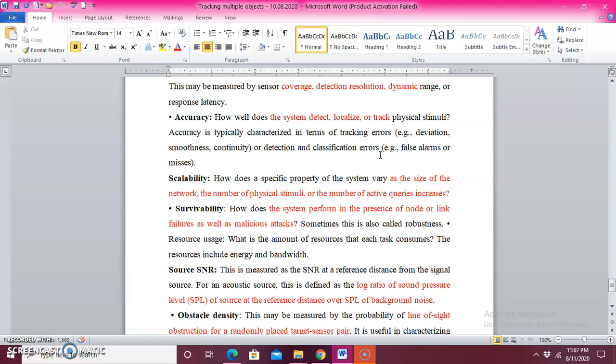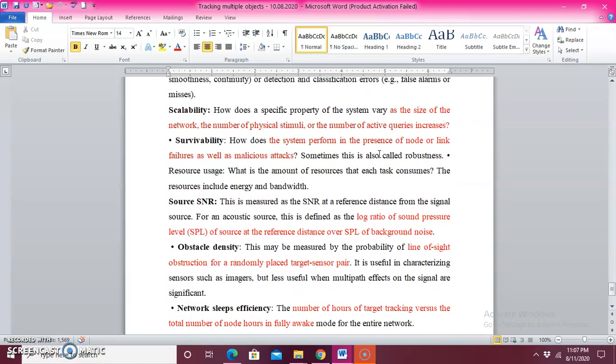Scalability is the size of a network as well as the number of physical stimuli. Stimuli means the location of the signals and the number of active queries increasing. Then survivability: while you are connecting the nodes, what will be the problems?